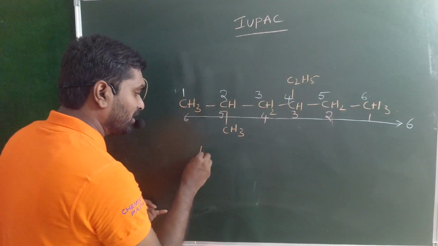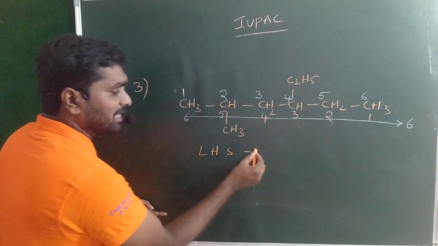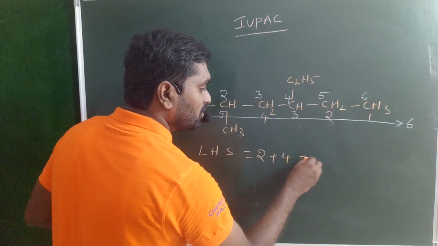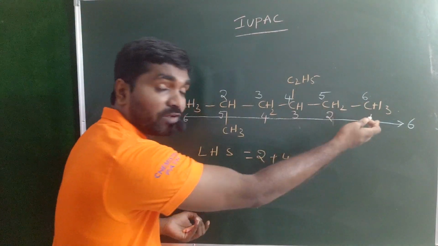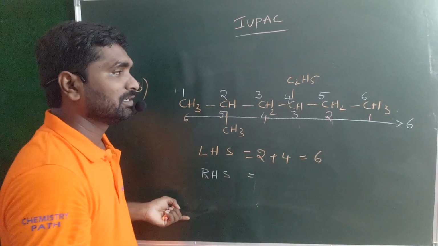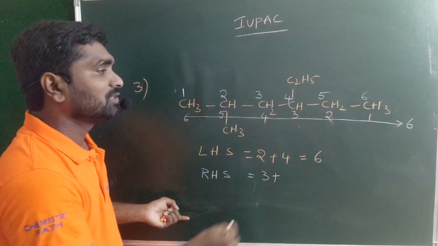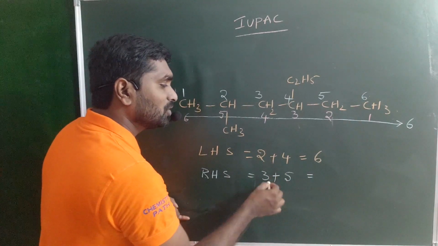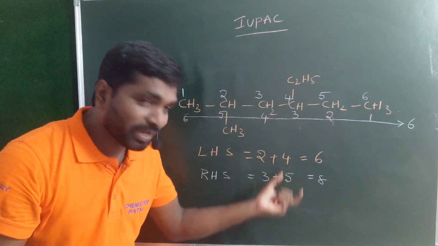When you are going from the left hand side, the methyl group is present on the second carbon, 2, plus the ethyl group present on the fourth carbon, so the total sum is 6. When you move from the right hand side, that is RHS, the ethyl group is present on the third carbon and the methyl group on the fifth carbon, so the total sum is 8. That is the lowest sum.